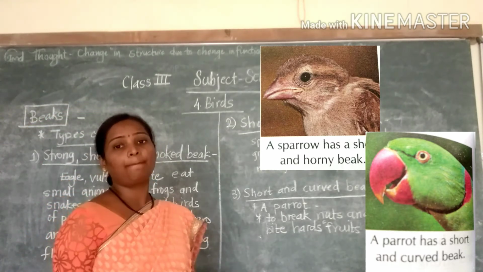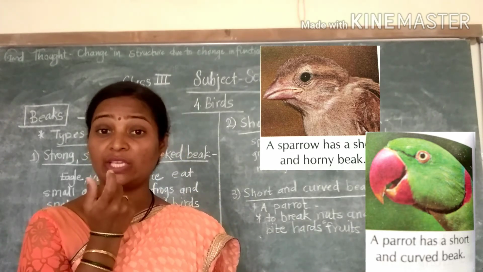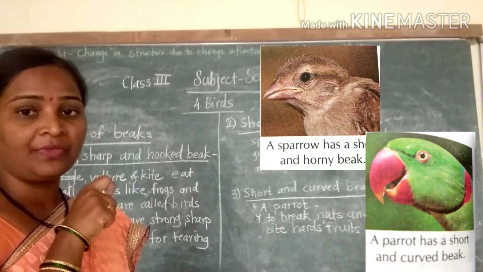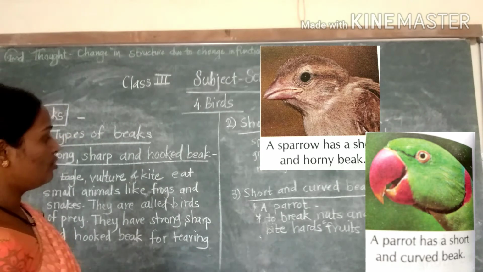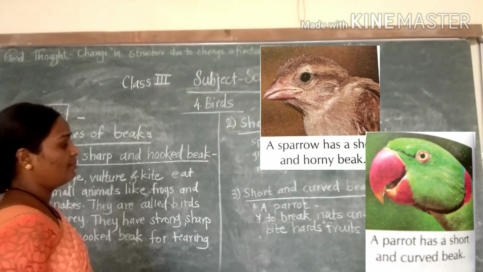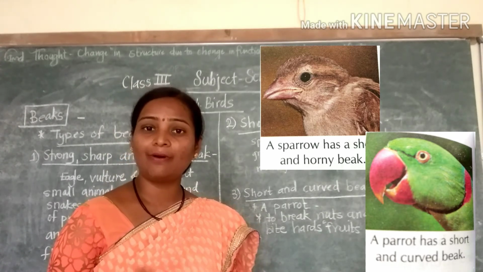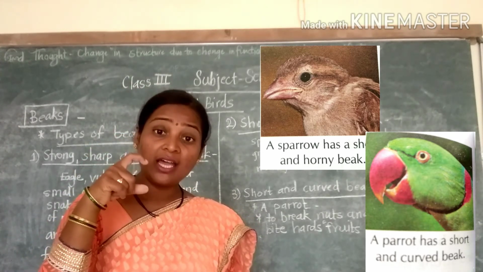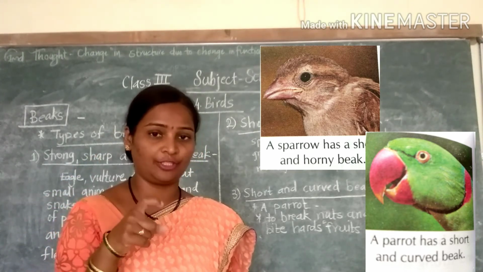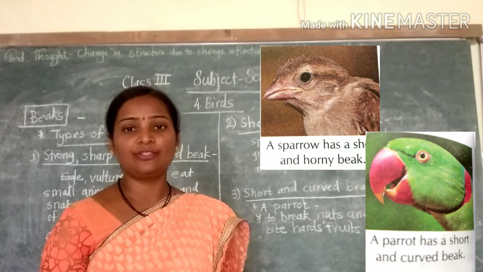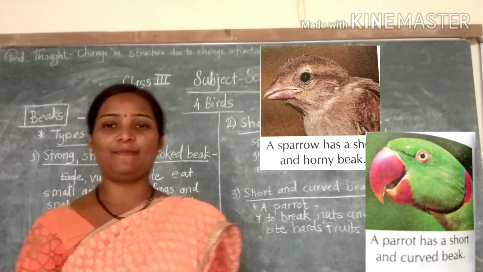If you have observed the parrot, then you will understand it has a very short beak, but it is very strong and curved. Why is it so? What is the parrot's food? Parrots eat nuts and bite hard fruits. So that's why it has the curved shape, to cut the fruits or cut the nuts. Understood? Observe these two beaks also. Now we have to see the next type of beaks.